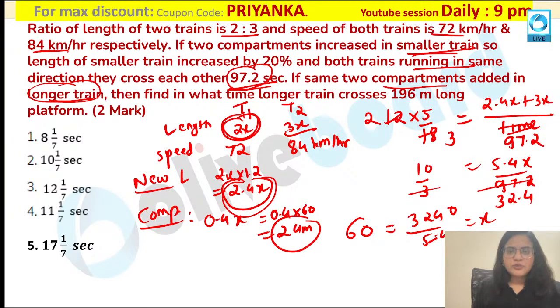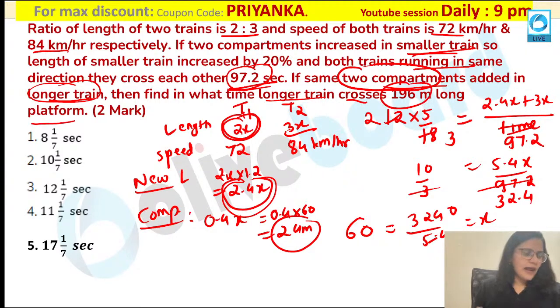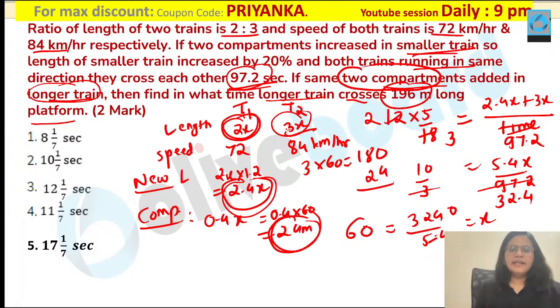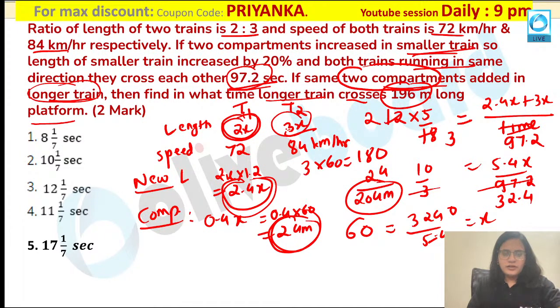Now they have asked you two same compartments are joined. So what you have to calculate, the longer train will cross 196 meter long platform over here. So how will you calculate it now? This new length will be equal to 3 into 60, that is 180, plus you are adding these compartments, that will be equal to 204 meters over here.